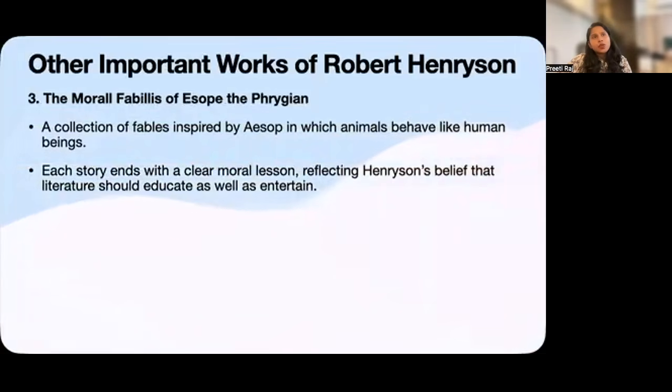So from an examination point of view, you have to keep in mind that Orpheus and Eurydice is Greek mythology, Robene and Makyne is a pastoral love poem, and the Moral Fabillis is a work on Aesop and morality.